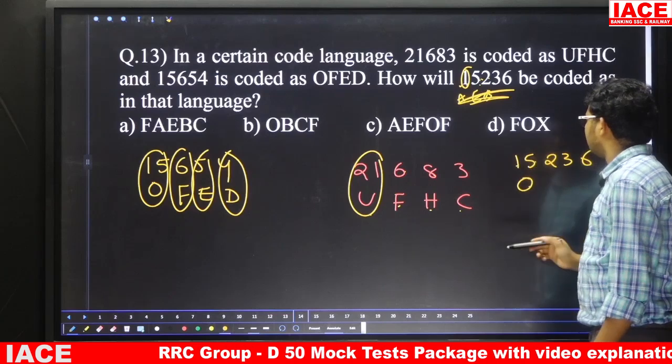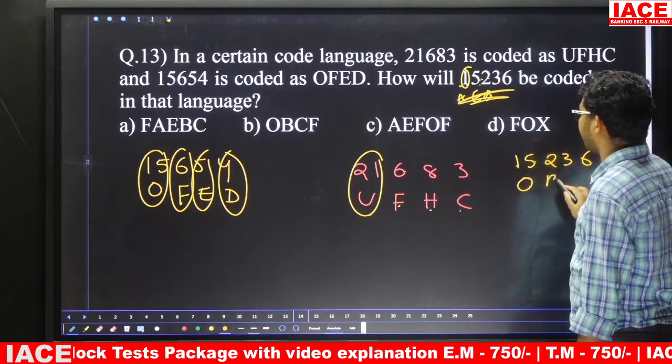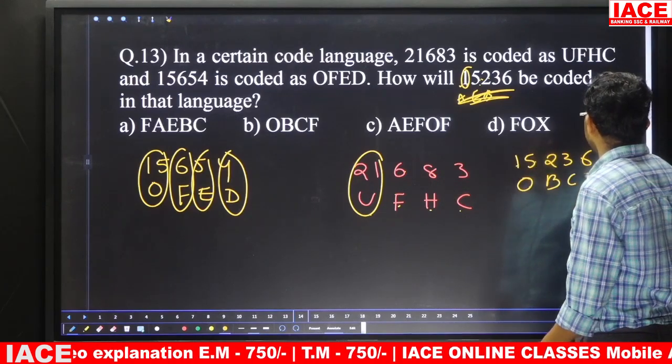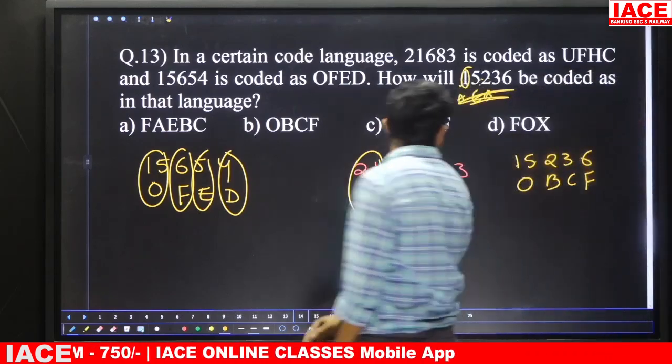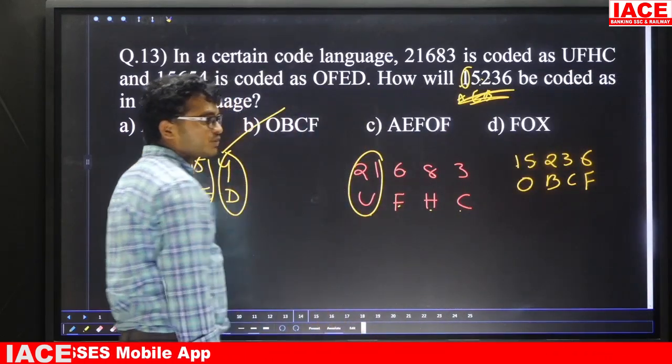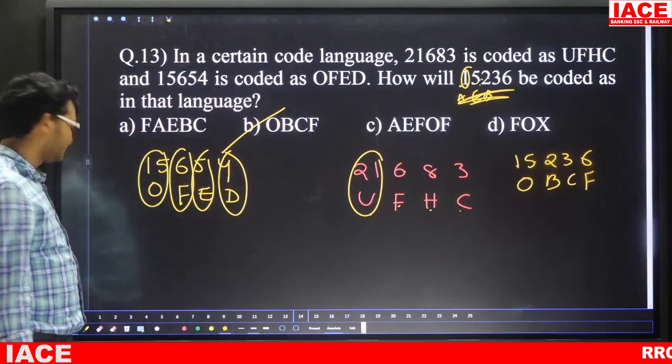15 means O. Next one is 2. 2 means B. Next 3 means C. 6 means F. That means here O, B, C, F, answer is option B. Here the logic is face values.